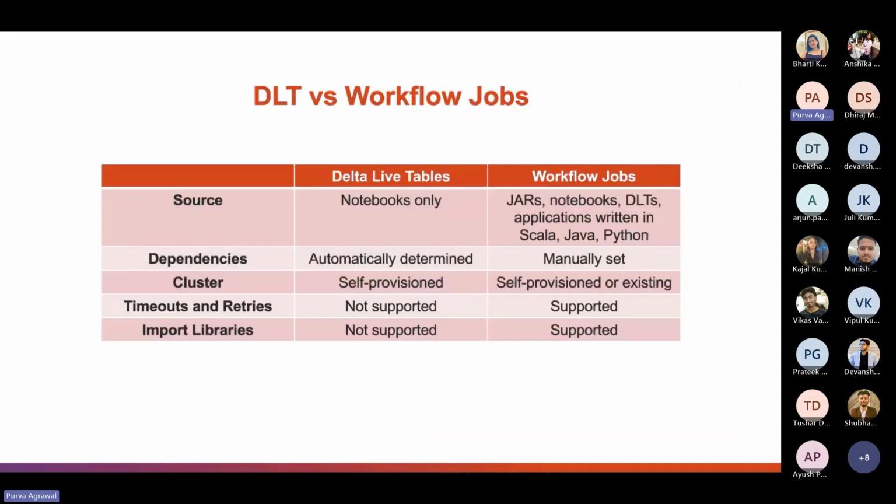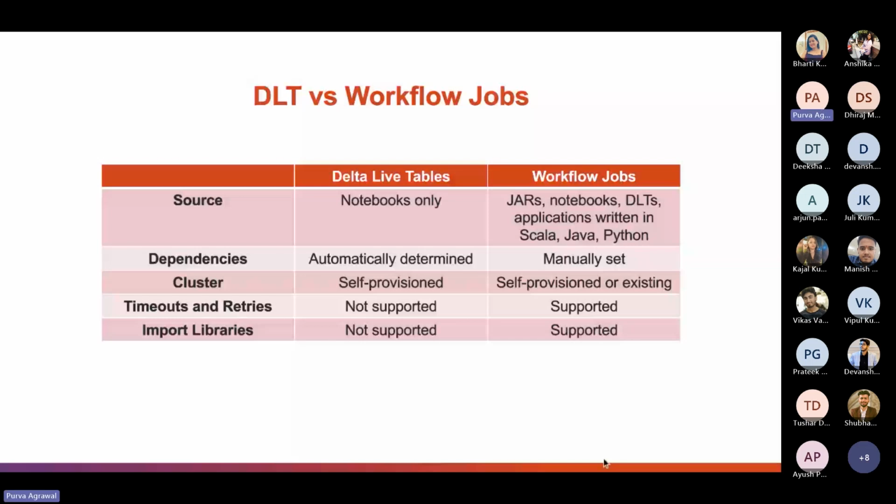So Workflows are a little different from DLTs in several ways. First of all, DLT pipelines can be built using only notebooks, while workflow jobs can use several different sources such as jars, notebooks, Delta Live Tables, and applications written in Scala, Java, and Python. DLTs can determine necessary dependencies, whereas workflows require that you set the needed dependencies manually. DLTs provision clusters every time a pipeline is run. Workflows can self-provision clusters when a job is run, or can be set to use existing clusters as well. DLTs do not support timeouts and retries, nor importing libraries, while on the other hand, workflows support all these actions.